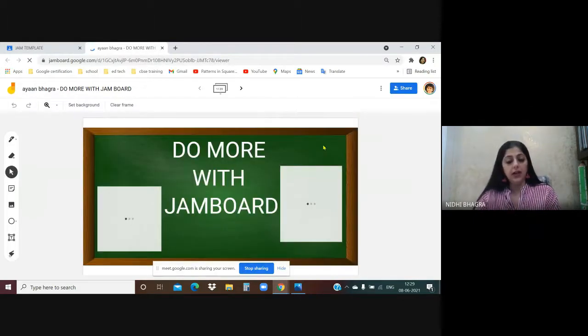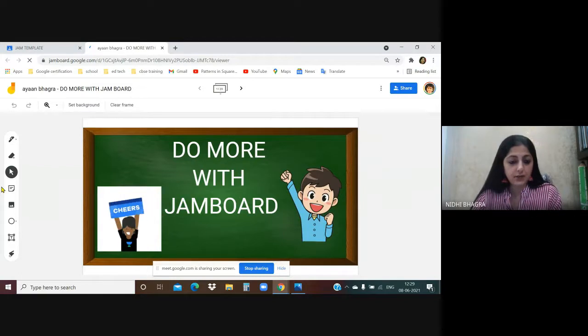and how the student will be performing on this template. So this is the template which I have created using the same tools which I have taught you. Now, let us go through the template. In this template, I have created 20 frames. I wanted to include all the subjects to give you a comprehensive idea, but when you are creating a template, you can take fewer frames depending upon the subject and the level of the students. And one thing, in a Jamboard, there is a limitation of making 20 frames only. So in a single Jam at present, you can only create 20 frames. Right. So let us begin.